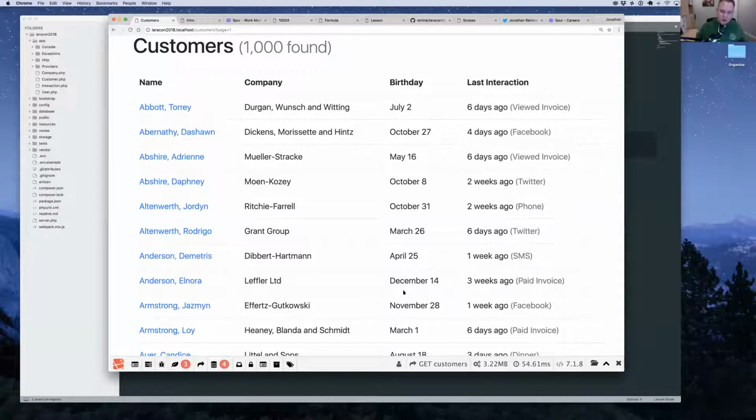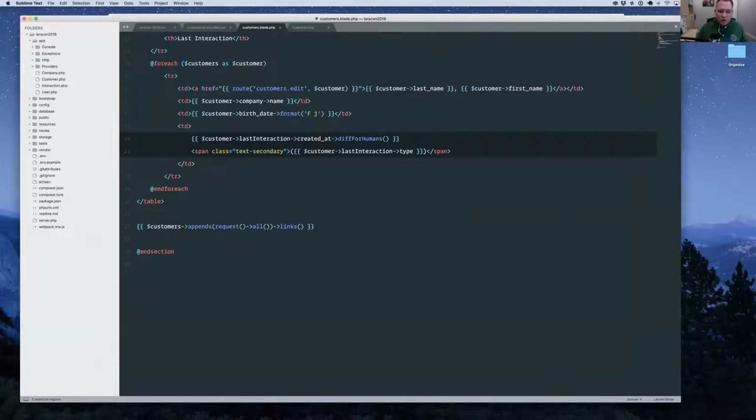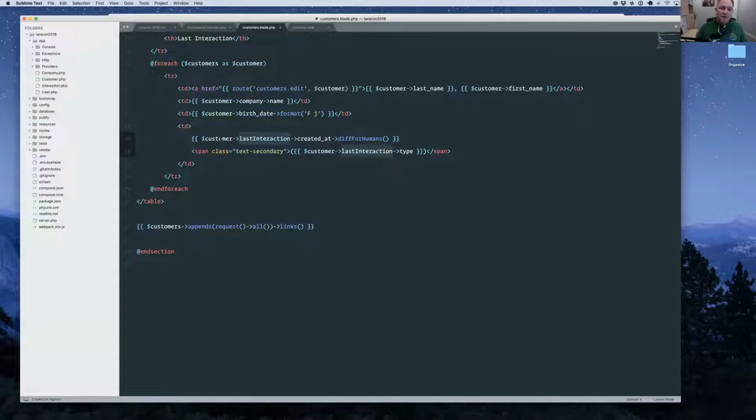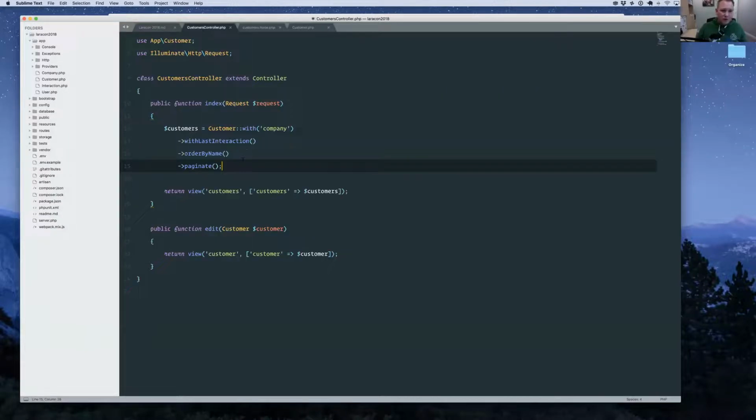So this is really cool because now you're actually working with just an actual Eloquent model. So if you wanted to do something else, like maybe your interaction someday has some other sort of functionality, maybe there's another relationship on that interaction, or maybe you have some helper methods on it, or a getter of some sort, or whatever it is, you now have access to that, even though really the last interaction is not a true relationship on the customer model. So really, really powerful stuff.